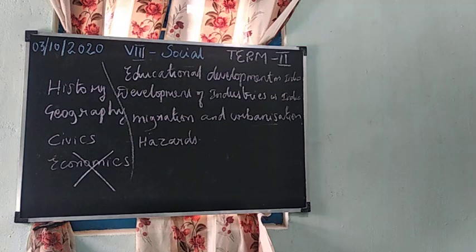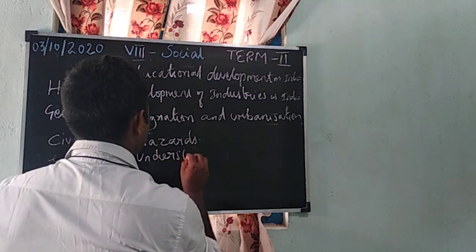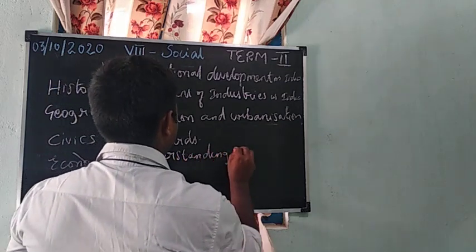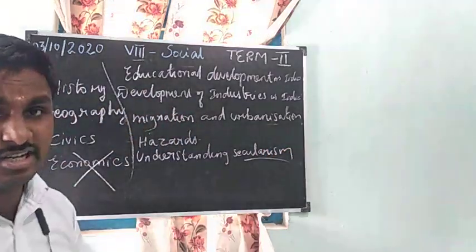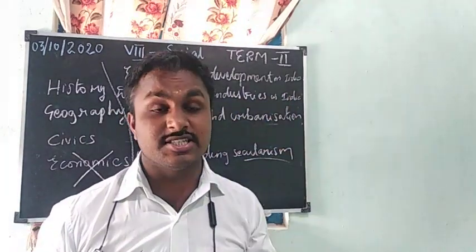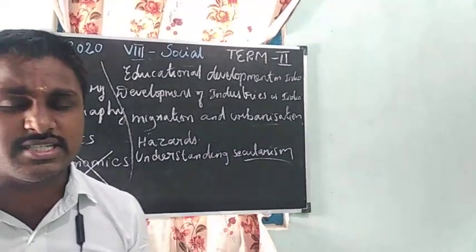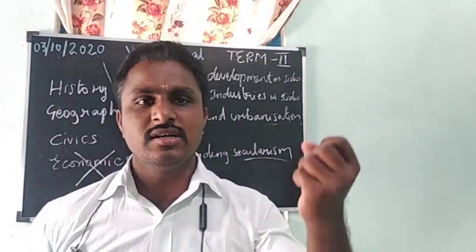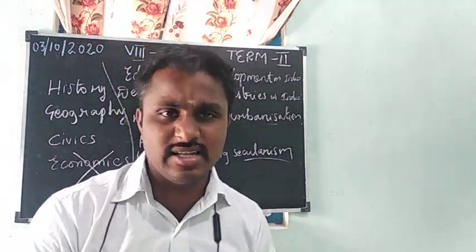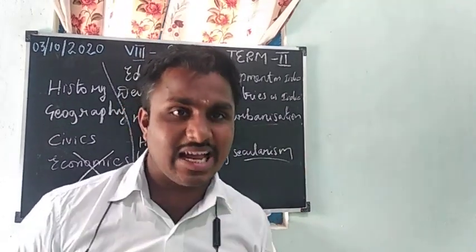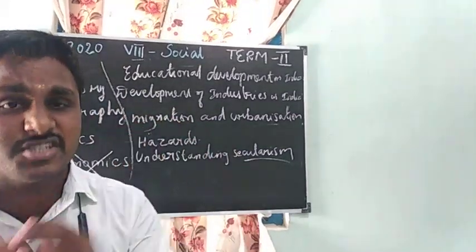Next one is civics. The first lesson is understanding secularism. So what is secular? Secular means India is a multicultural country. India is a secular country because in our country many religions like Hindu, Muslim, Christian, Buddhism, Jainism are available. At the same time, there are many languages, and 22 languages are accepted by our constitution. They are our official languages.